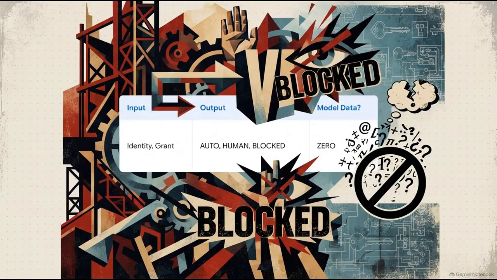The spine takes the identity, the grant, and the scope, and it returns a hard verdict: auto, human, or blocked. But crucially, consider the epistemic data evaluated, things like the model's confidence score or its reasoning logic. That value is strictly zero. The spine returns its verdict without ever checking what the model believes.